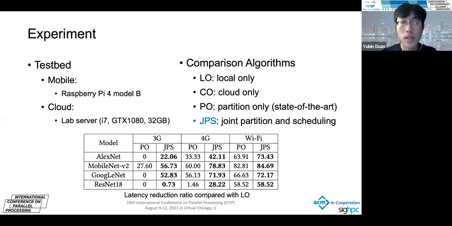Here are some experiment results. We implemented our prototype on Raspberry Pi and our lab servers and compared it with a local-only strategy, a cloud-only strategy, and a state-of-the-art partition-only strategy, which only considers one DNN layer partition. We can see that in all cases, our joint partition scheduling strategy has the best results.